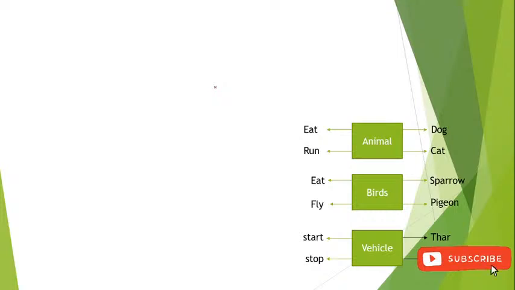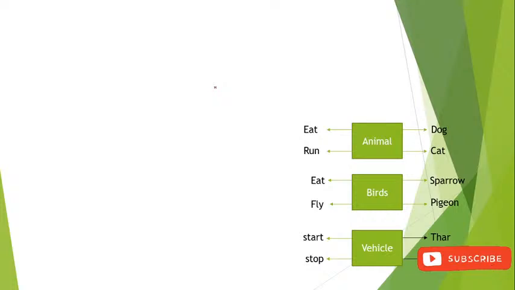Animals are the class. Another one is in the second diagram. Birds are the class here. Birds, animals, and vehicle, these are the classes, right? And which are the objects here? Dog, cat. Yes, dog, cat, sparrow, pigeon. These all are the objects here.